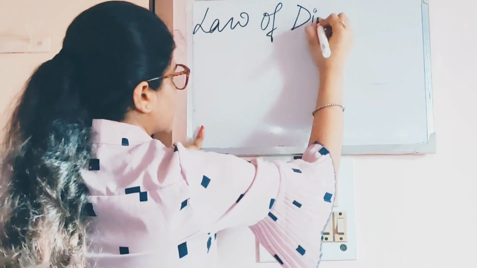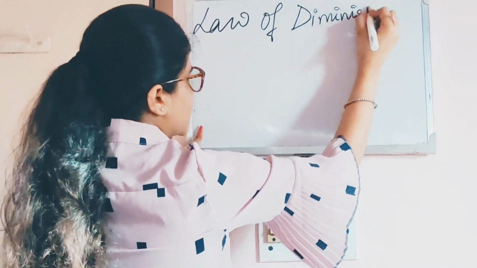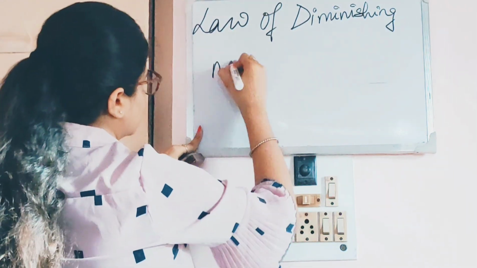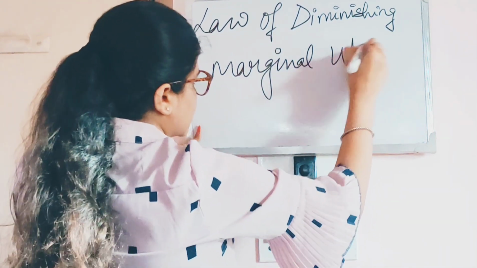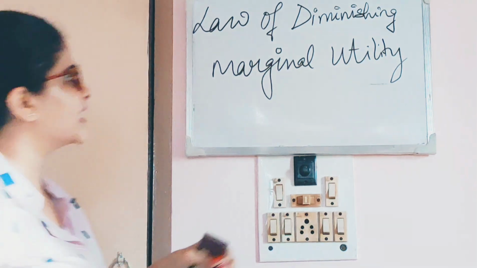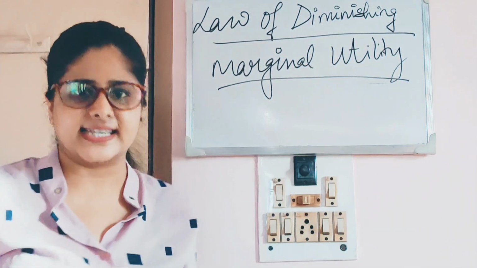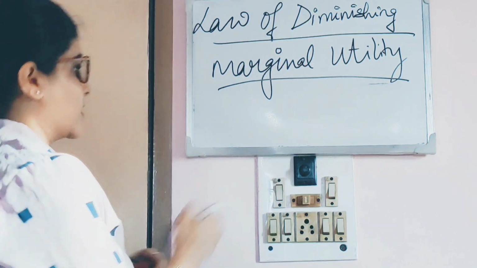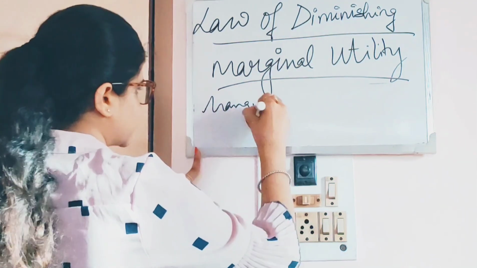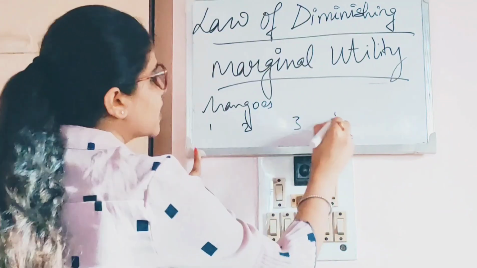Law of diminishing marginal utility. What does this mean? Law of diminishing marginal utility. It says, listen carefully, as you consume more and more of a commodity, the utility of it decreases. As you consume more and more of a commodity, the utility of that commodity keeps on decreasing. It means mangoes again. 1, 2, 3, 4 and 5.